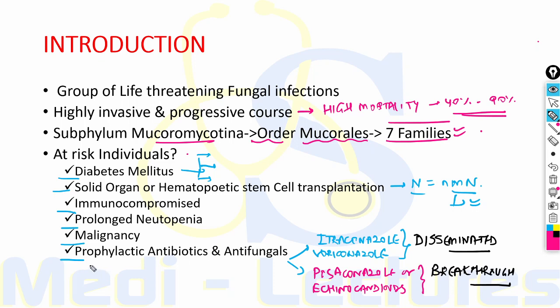Now, it is important to note that in addition to all these at-risk individuals, mucormycosis can also develop in immunocompetent individuals. This usually occurs by traumatic implantation of soil or vegetation containing this fungus or nosocomial infection like IV cannula, subcutaneous injections or ET tubes, etc.